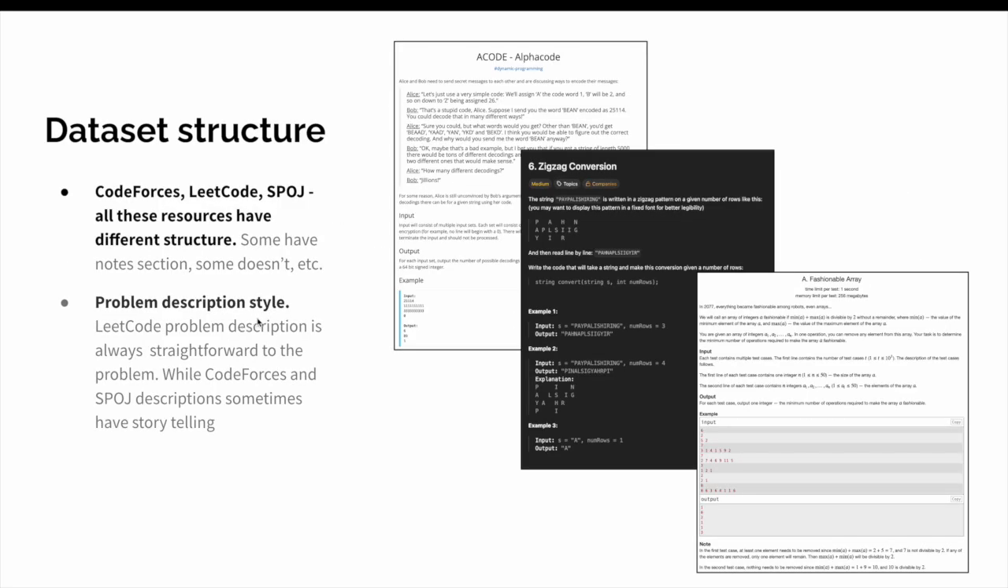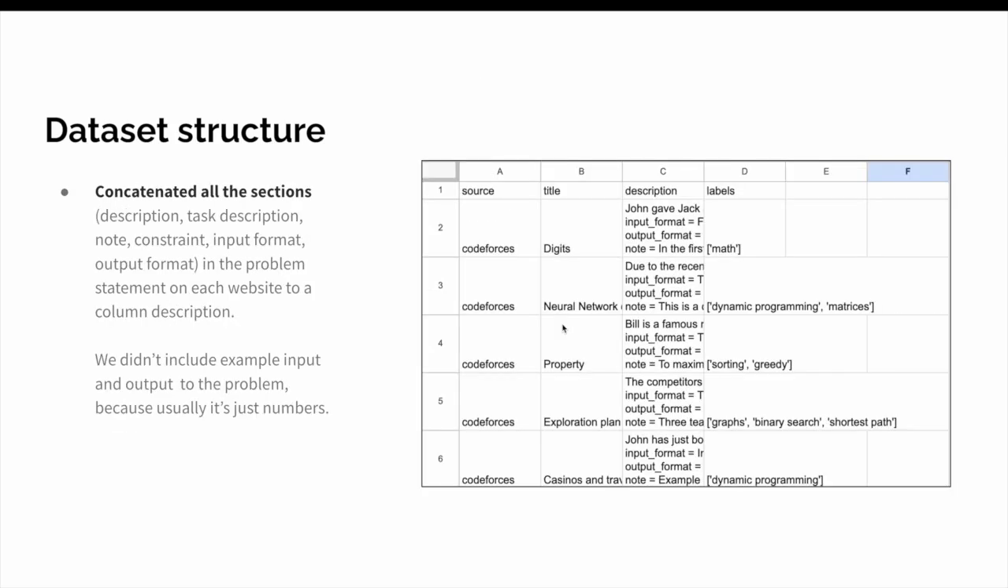One of the problems that we faced during the collection of our dataset is that all of these websites have different problem structures. For example, Codeforces may have input format and output format, but LeetCode doesn't. Also, the problem description style is different on all of these websites. LeetCode has a very straightforward description and is usually very short, but Codeforces and SPOJ often have some storytelling, and this might affect the model's precision. So in the end, we decided to have this dataset structure.